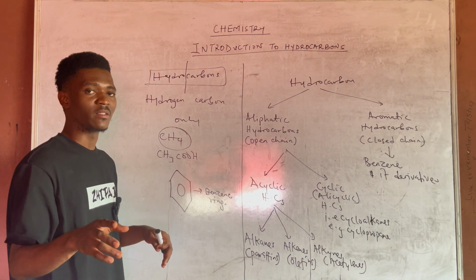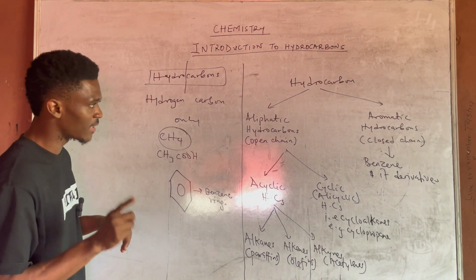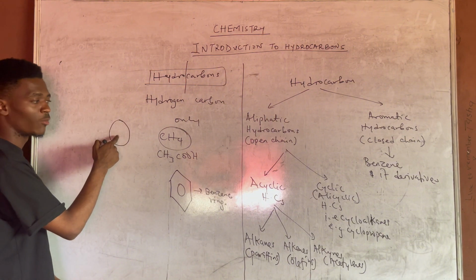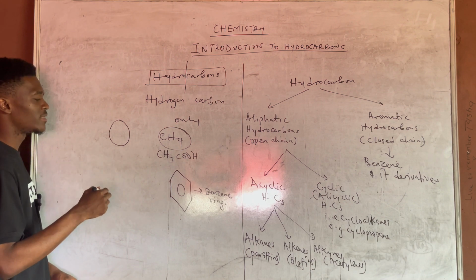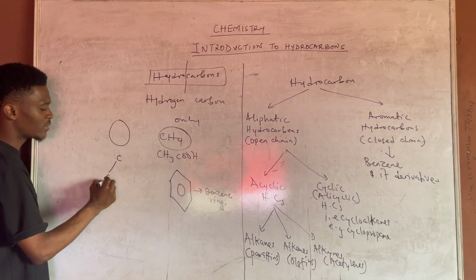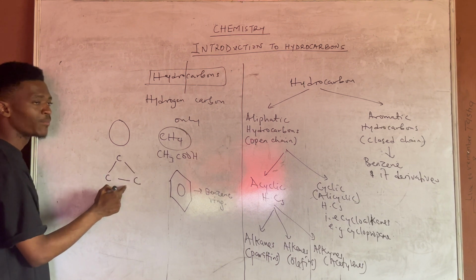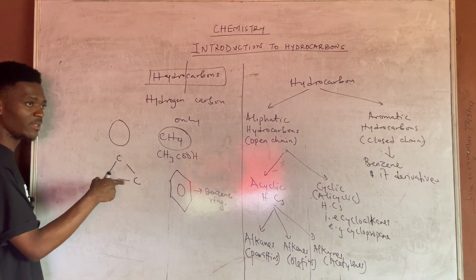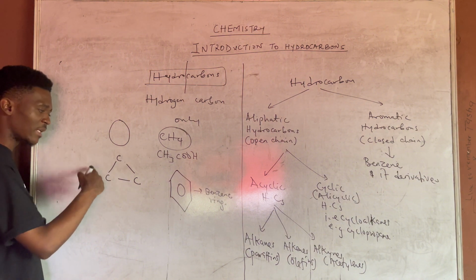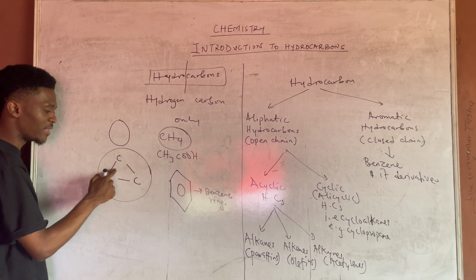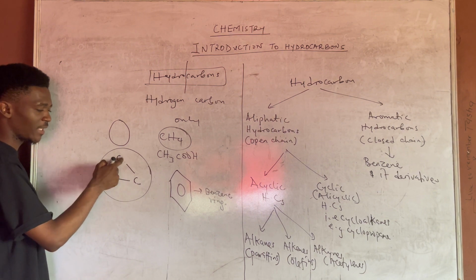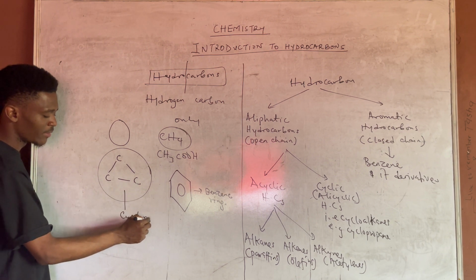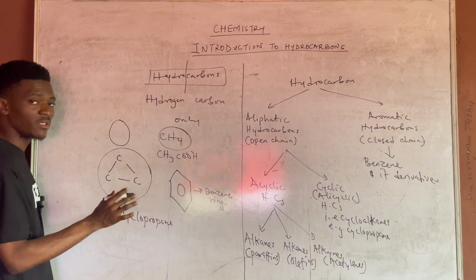Now, when we say cyclic in the world of organic chemistry, please take note of this. Cyclic does not necessarily mean round. What cyclic means in organic chemistry is that you have carbon atoms at the edges with an enclosed space, something like this. Now, if I want to call the name of this compound, I don't want to represent the hydrogens that should be attached to the carbons. But looking at this kind of compound, you have an enclosed space within, and carbon atoms are found at the edges. So in this case, you call this kind of compound cyclopropane. When we start with the world of organic chemistry, I will explain all this, alright?